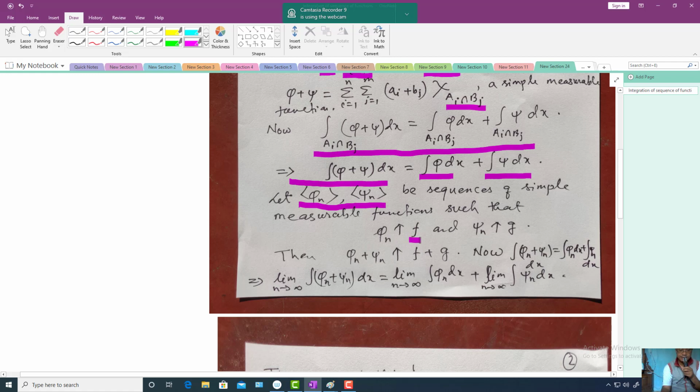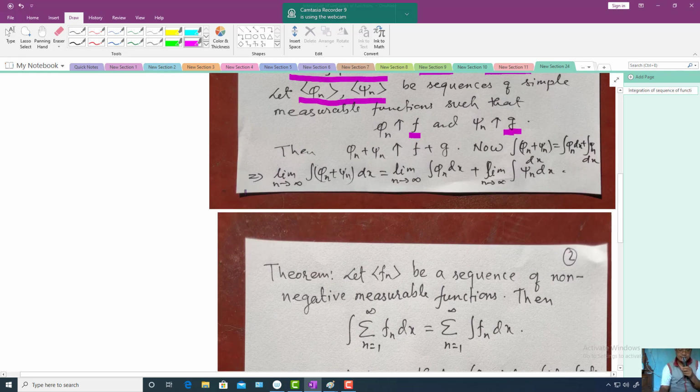Phi_n is a monotonic increasing sequence of simple measurable functions converging to f, and psi_n is a sequence of simple measurable functions converging to g. Then it is easy to see that phi_n plus psi_n is another sequence of simple measurable functions converging to the function f plus g.